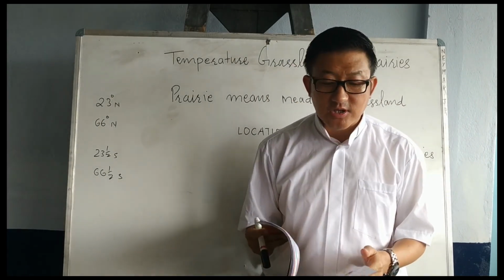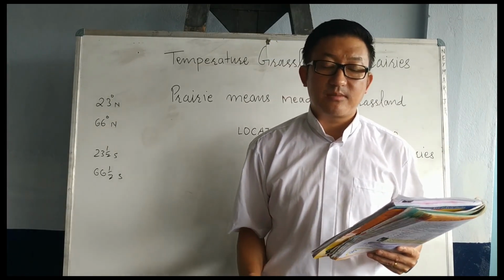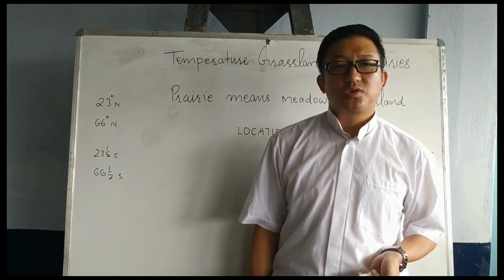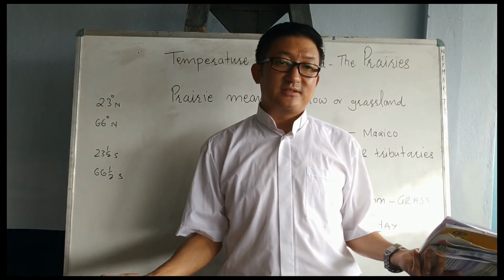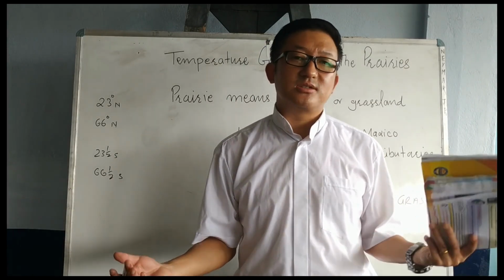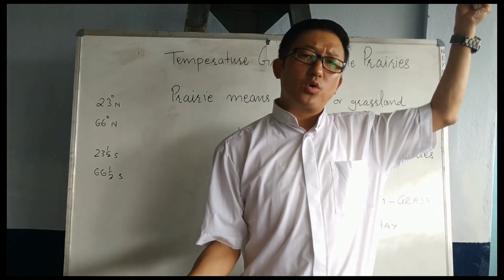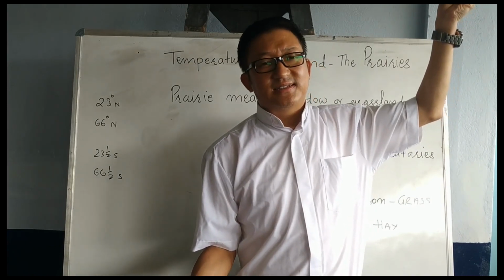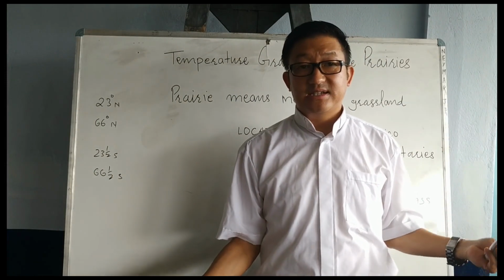Now the new chapter, take page number 42. Take page number 42. This chapter is about another different kind of region that we are going to talk about. We talked about a very cold land, Greenland, and we talked about a very hot place, deserts.